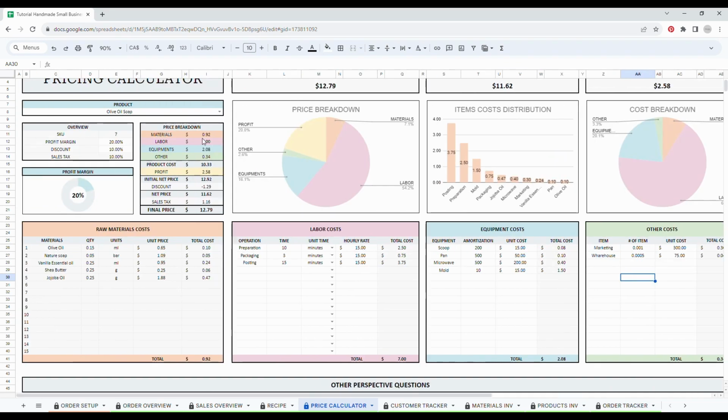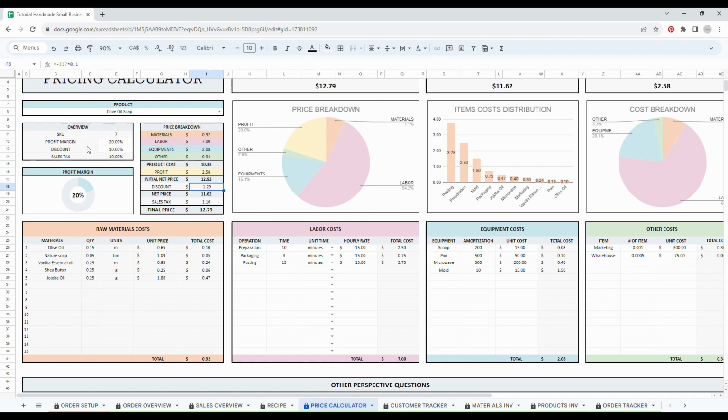So let's scroll up. This is the breakdown of your price. In this example, we can see that our material is about 92 cents. The labor costs $7. Our equipment is about $2 and other is like 30 cents. So our product cost is $10.33. The initial net price was $12. It means that we have a $2 profit.